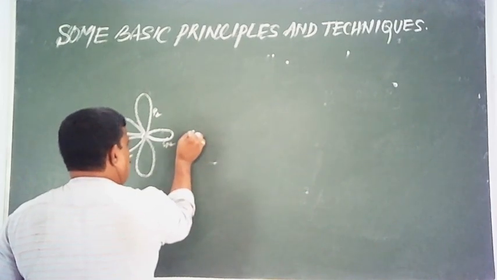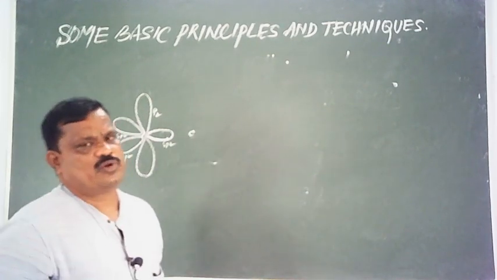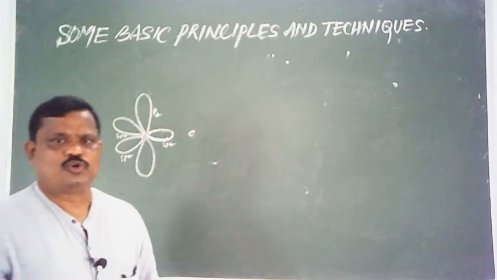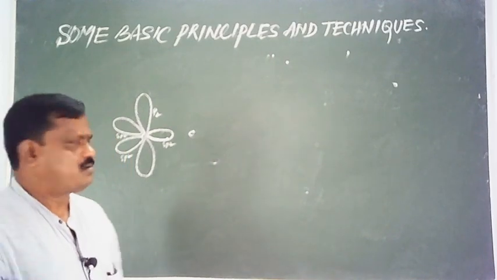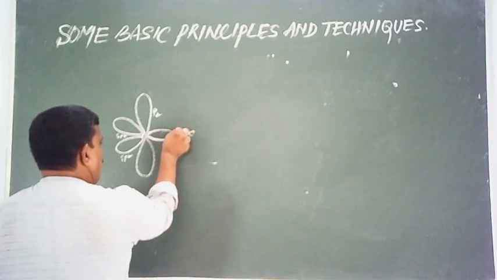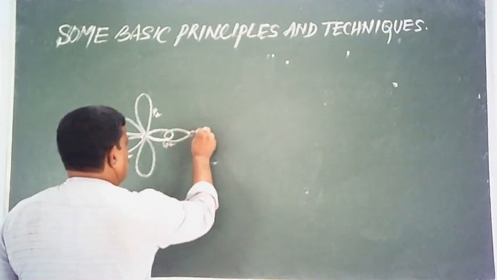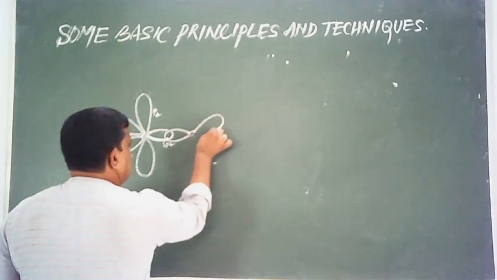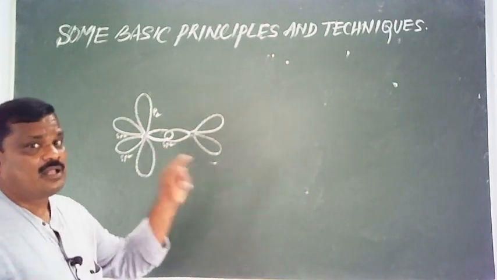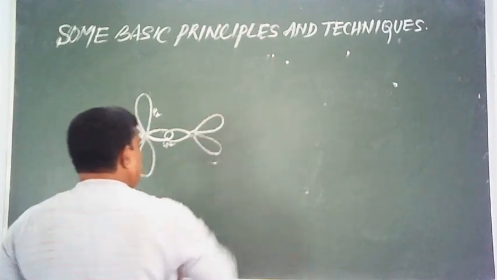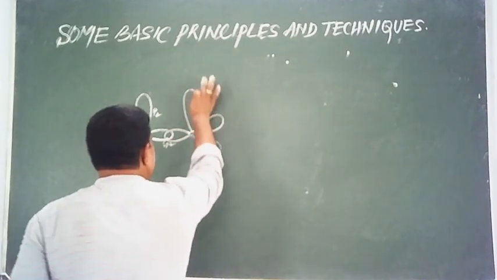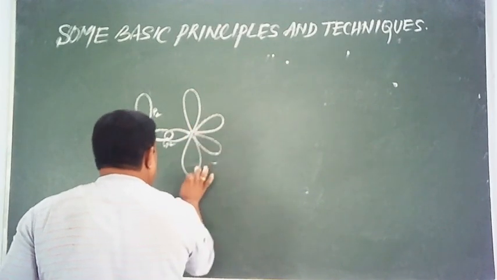It contains 3 sp2 hybrid orbitals. They are directed towards the three corners of an equilateral triangle. The angle between any two orbitals is 120 degrees. This is the orientation of the sp2 hybrid orbitals: one sp2, another sp2, and a third sp2 hybrid orbital. Again, it contains one unhybridized p orbital which is perpendicular to the plane of the hybrid orbitals. So it lies like this, the 2pz unhybridized orbital.